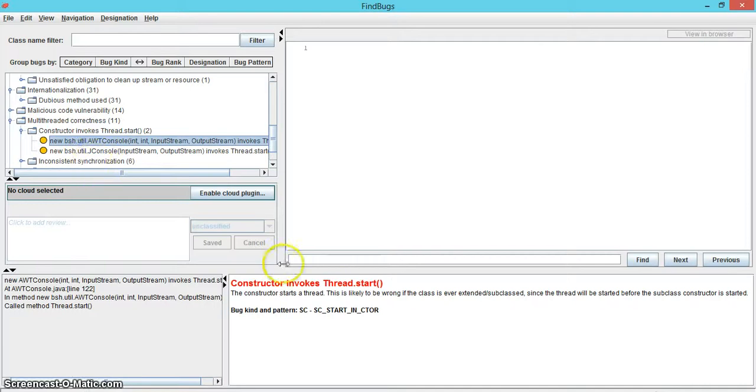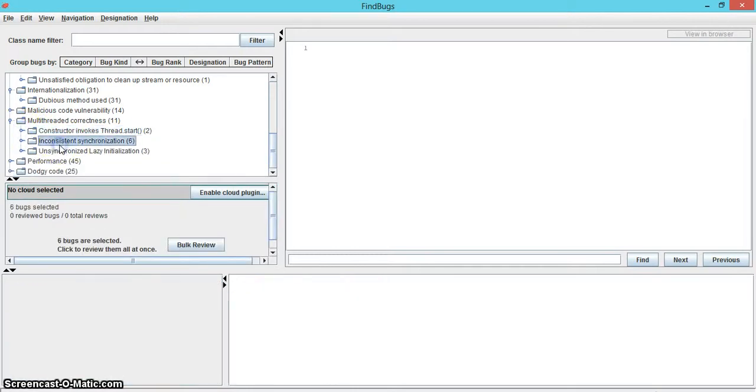Findbugs says that there are 2 classes in which the constructor starts a thread. It says this is likely to be wrong if the class is ever extended or subclassed, since the thread will be started before the subclass constructor is started. The next 2 subcategories, inconsistent synchronization and unsynchronized lazy initialization, with 6 and 3 bugs respectively, have been discussed earlier.